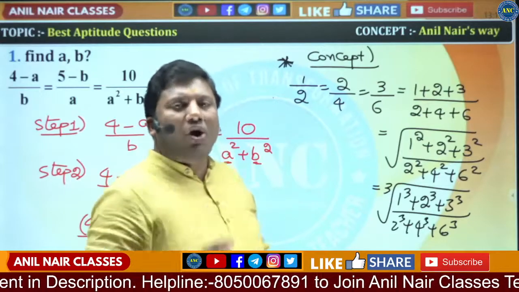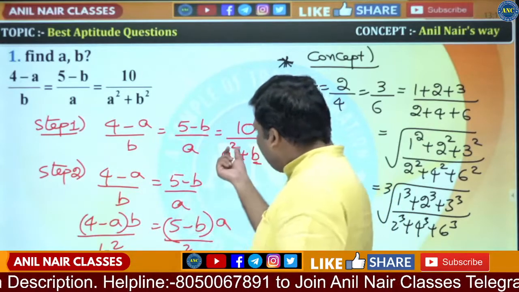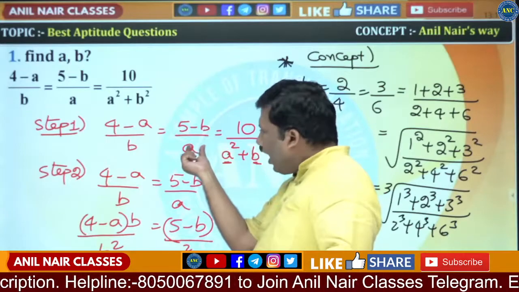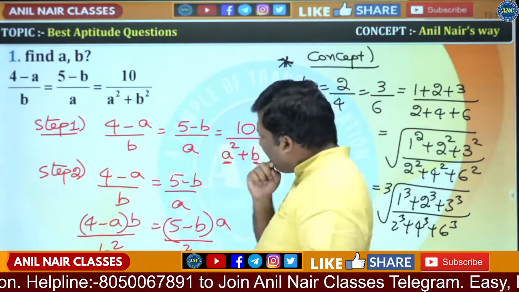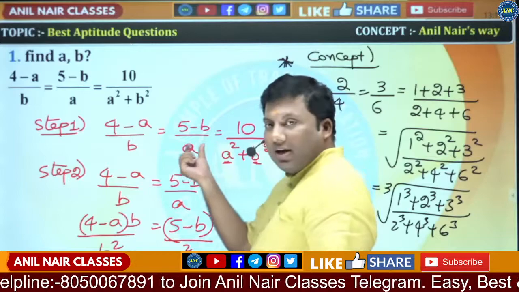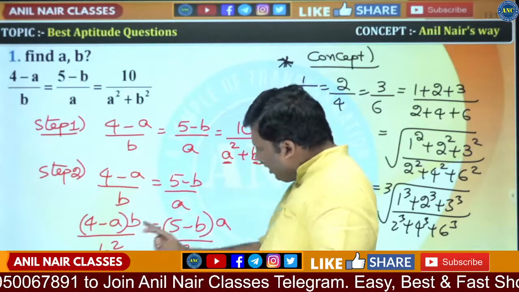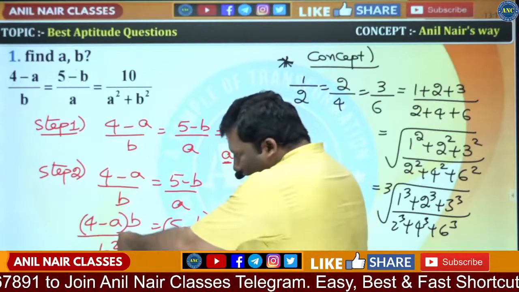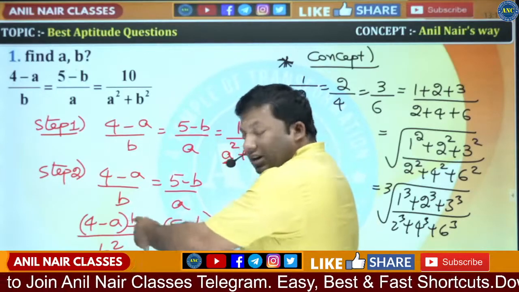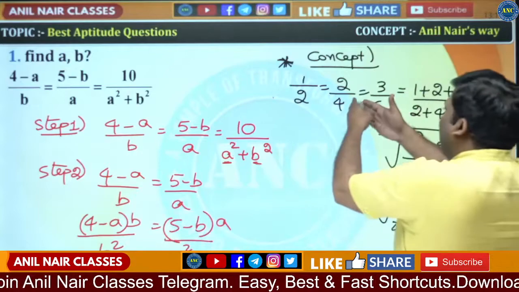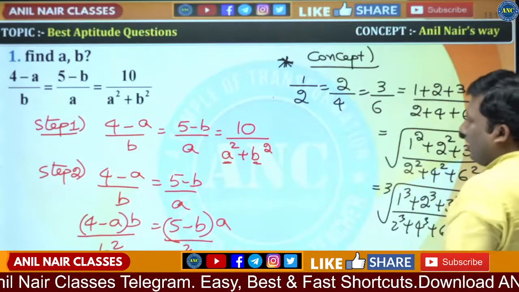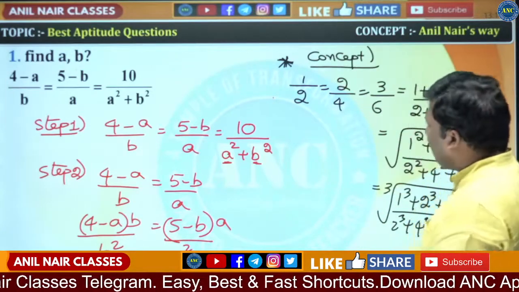Sir, from where did you get this idea? First I got this idea: the denominator is a square, so I multiplied numerator and denominator by a. Then it is b square, so I multiplied numerator and denominator by b. Then a square plus b square. That means I have to add it. Two different fractions are there. If I add denominators, numerators will also get added. I hope the first concept is clear.